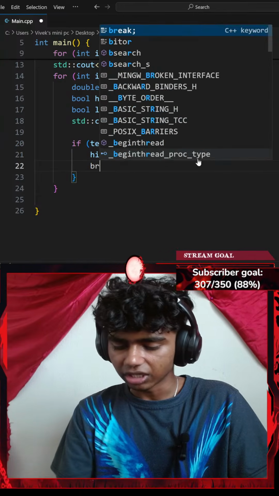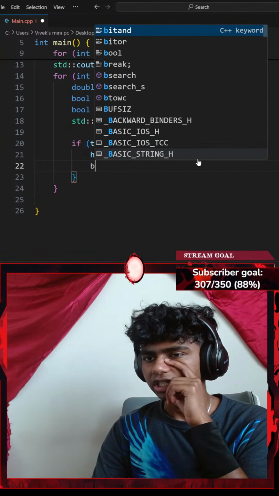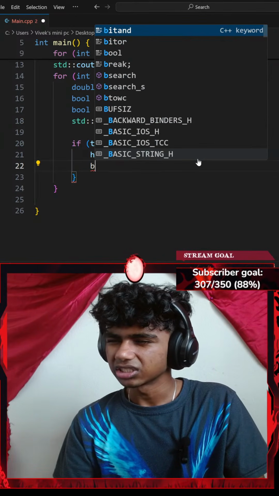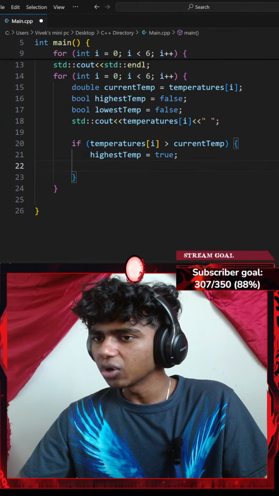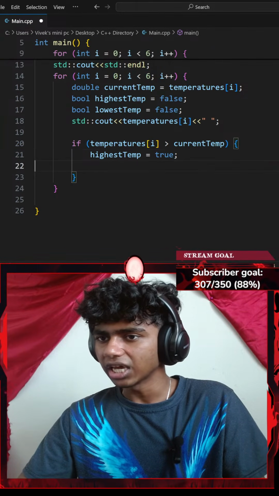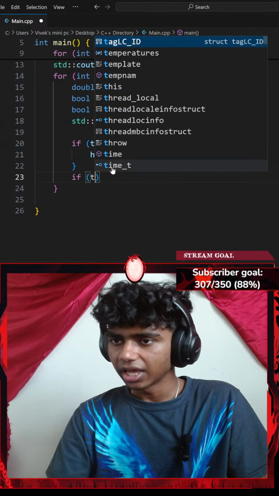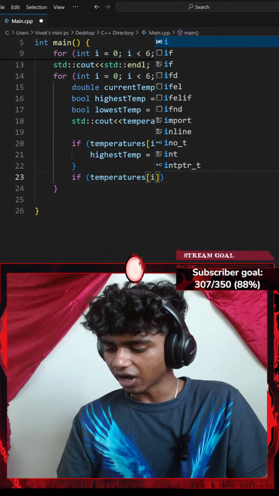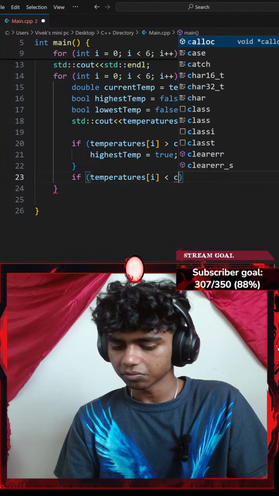I might actually break here. Okay, I don't want to actually break just yet. Actually, let me break. Okay, I could go with another if statement. So I won't break. Instead, let me add another if statement. If my temperatures at index of i is, let's say, less than my current temperature.